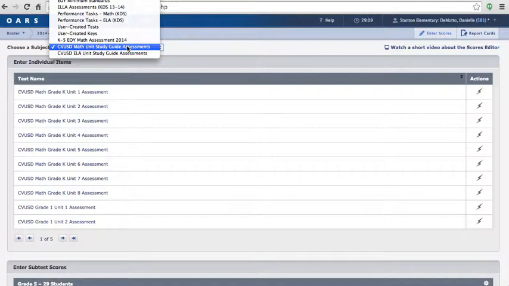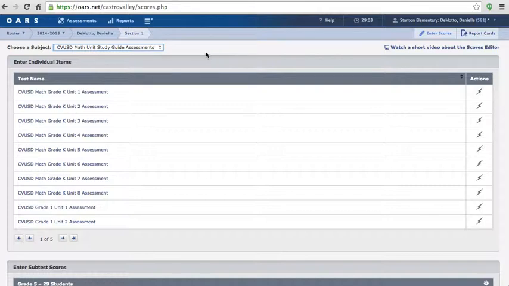For this example, I'm going to use the K-5 Math Unit Study Guide assessment as it contains some good examples of some of the things I'm talking about. Once I choose the assessment type or the assessment folder, both of these windows down below now will populate with the assessments that are available in that folder.